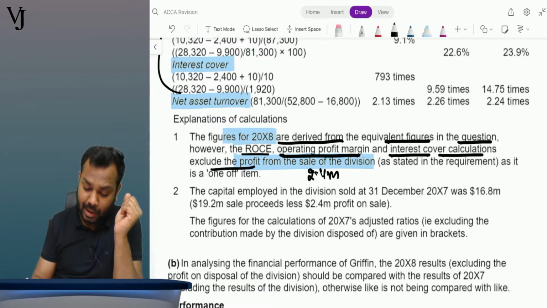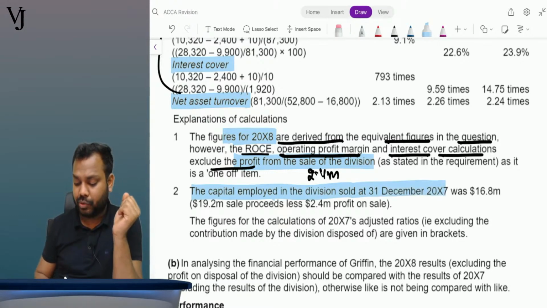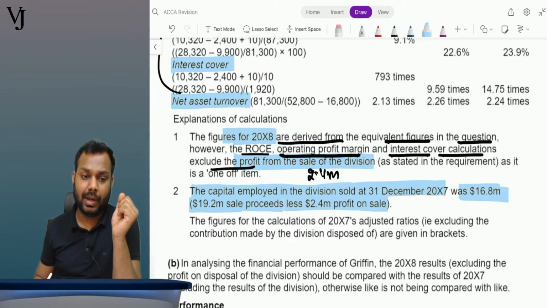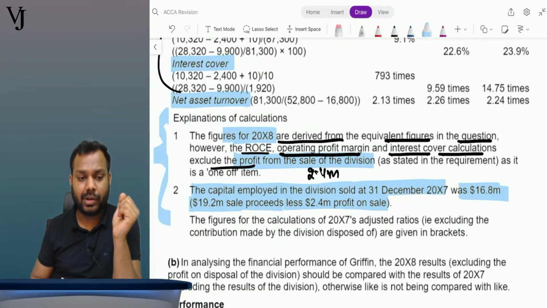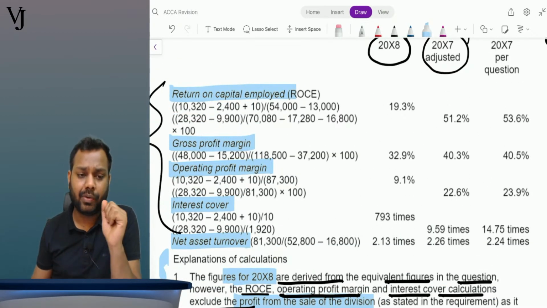2.4 million. Now, the capital employed in the division sold at 31st December 2007 was 16.8, that is 19.2 million sale proceeds less 2.4 million profit on sale, right? So it is 16.8 million. So these are the explanations that they have given for the calculation part. So I believe considering this ratio part, you can calculate.